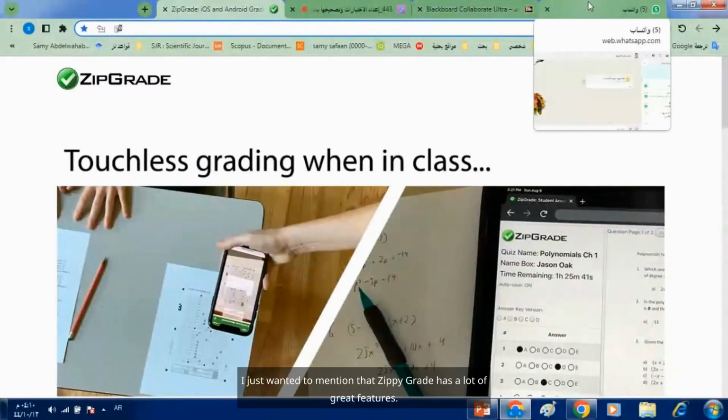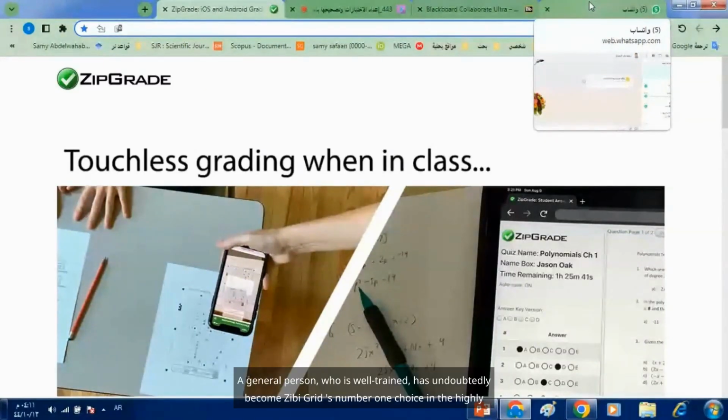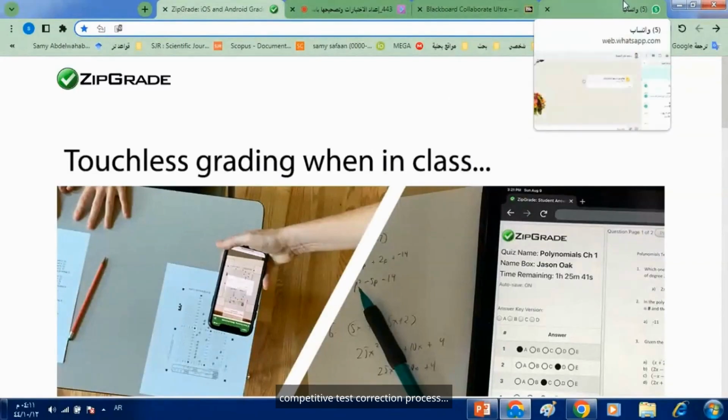I just wanted to mention that Zipgrade has a lot of great features. A general person who is well trained has undoubtedly become Zipgrade's number one choice for the highly competitive test correction process.